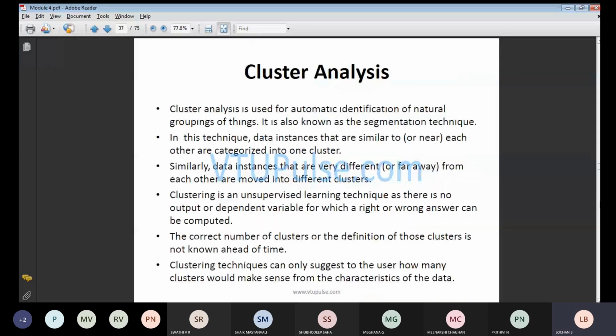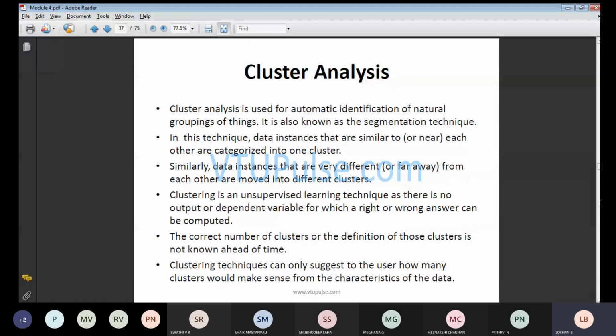Clustering is mainly used for automatic identification of natural groupings of things. That means whatever operations you perform, we are going to perform in terms of grouping. For example, let us consider your college: nearby ATMs you make one group, nearby hotels you make one group, nearby shops you make one group. Whether the shop is near or far, we will be checking everything and we are going to perform the operation.